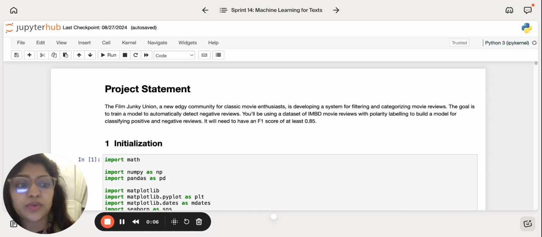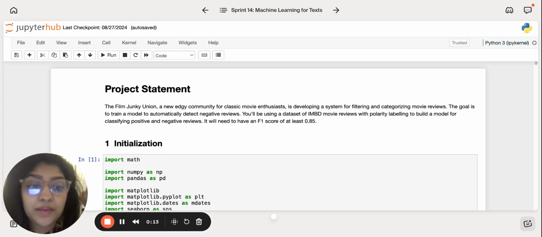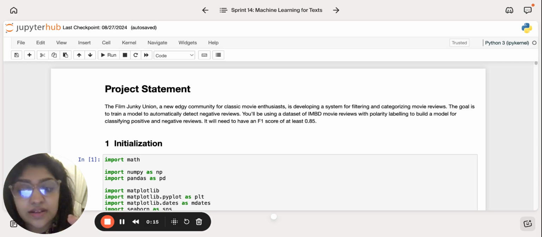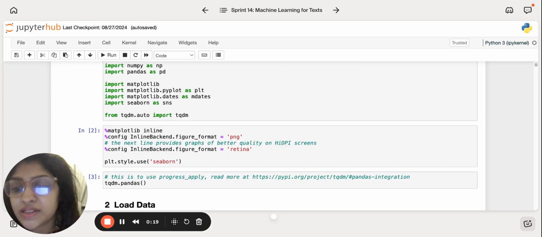In this project, I have explored different models to classify movie reviews as positive or negative. I'll walk you through the steps I have taken, the models I have built, and the results I have achieved. So let's dive in. First, you can see these are the libraries that I have uploaded.